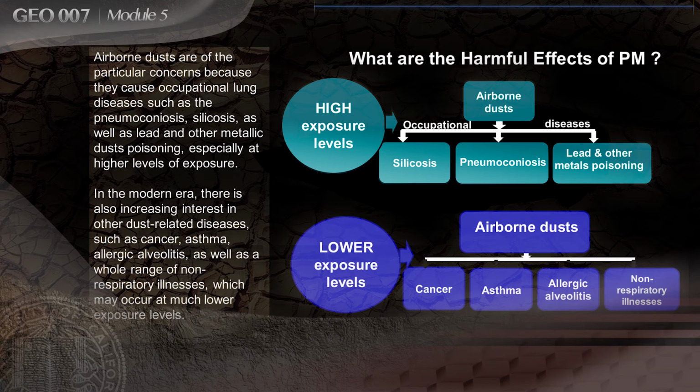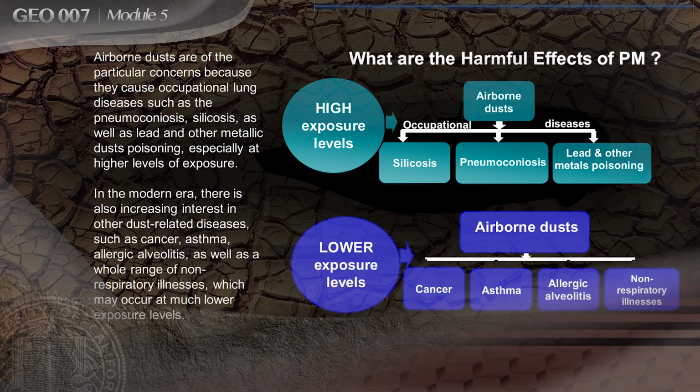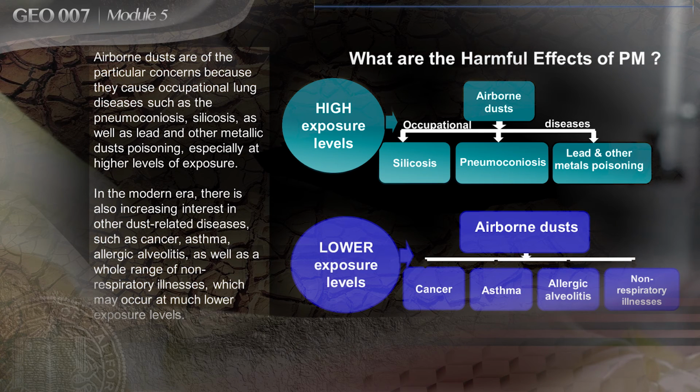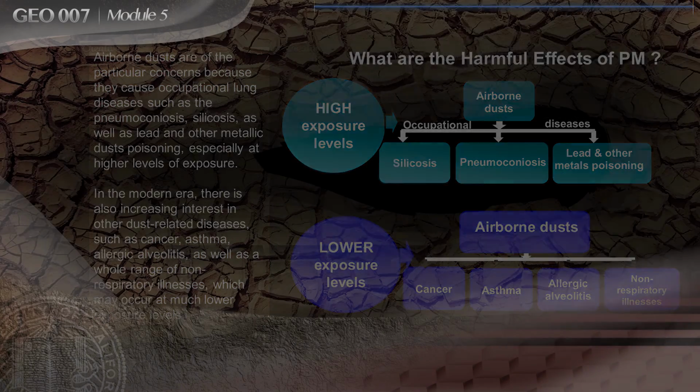What are the harmful effects of particulate matter? Airborne dusts are of particular concern because they cause occupational lung diseases such as pneumoconiosis, silicosis, as well as lead and other metallic dusts poisoning, especially at higher levels of exposure. But in the modern era, there is also increasing interest in other dust-related diseases, such as cancer, asthma, allergic alveolitis, as well as a whole range of non-respiratory illnesses, which may occur at much lower exposure levels.